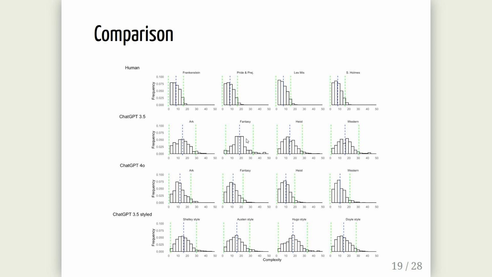In the second row, we have 4 stories generated by ChatGPT 3.5. In the third row, we have 4 stories generated by ChatGPT 4.0. And in the last row, I was wondering what would happen if I told it to emulate the style of the authors of the first row. So I made it generate a novel in the style of Mary Shelley. That's the first one, and then Austen and Hugo and Doyle.